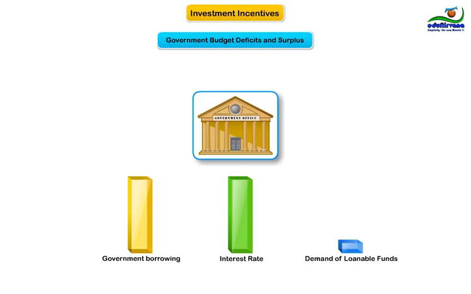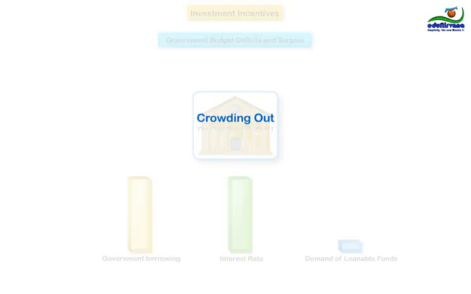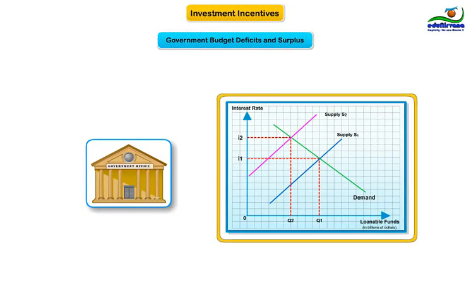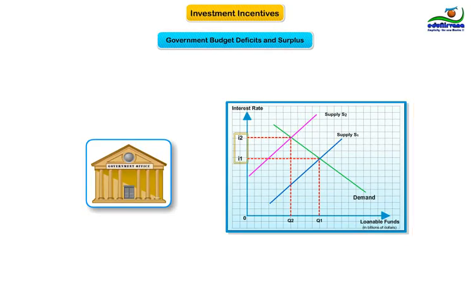This fall in investment is referred to as crowding out. In a nutshell, the deficit borrowing crowds out private borrowers who are trying to finance investments. Let's see it on the demand and supply diagram. A budget deficit decreases the supply of loanable funds, shifts the supply curve to the left, increases the equilibrium interest rate, and reduces the equilibrium quantity of loanable funds.